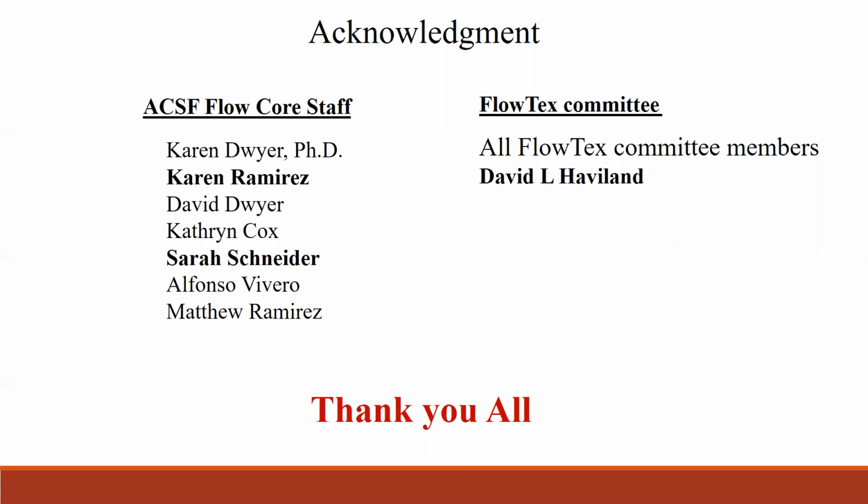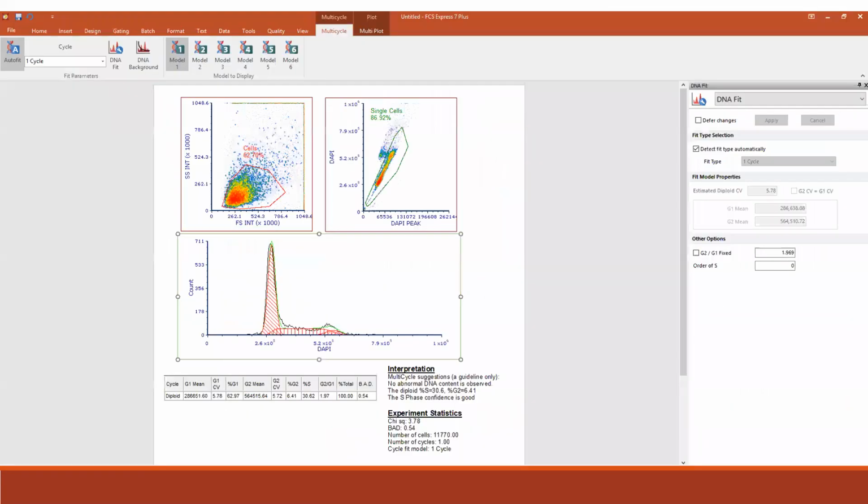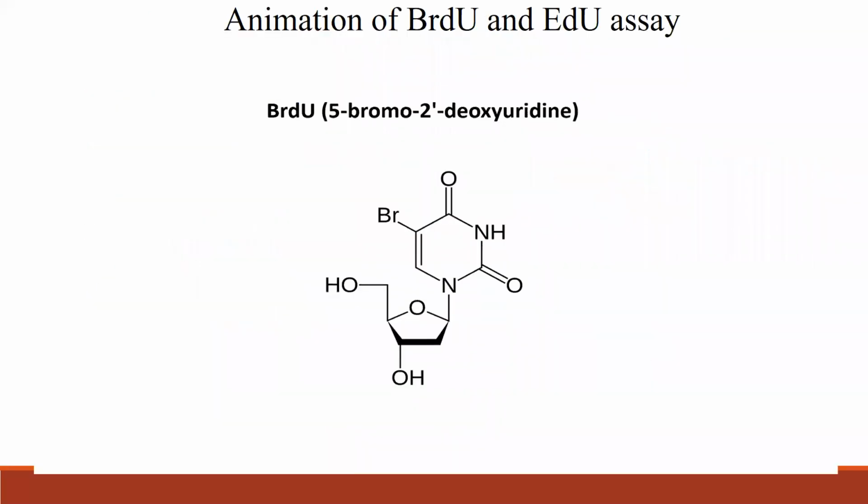Here's another question. Would you ever suggest the use of a vital dye like calcein when looking at cell cycle, to pull out live cells from the debris? So if you're doing cell cycle analysis on live cells, yes, you have to eliminate the doublets, even if it is a live cell. There was a slide here.